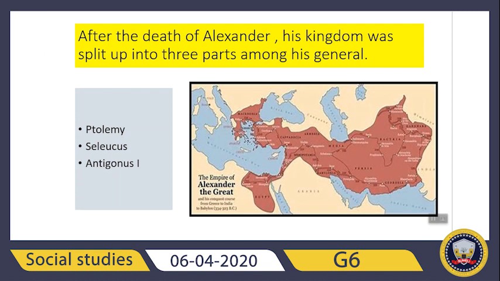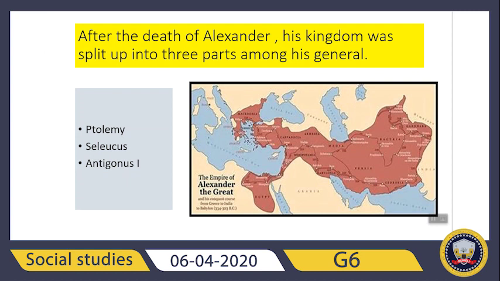So the number 1 general's name was Ptolemy, and then we have Seleucus, and at the end we have Antigonus I. So these were the 3 generals, and the kingdom was split up into 3 parts among his generals.